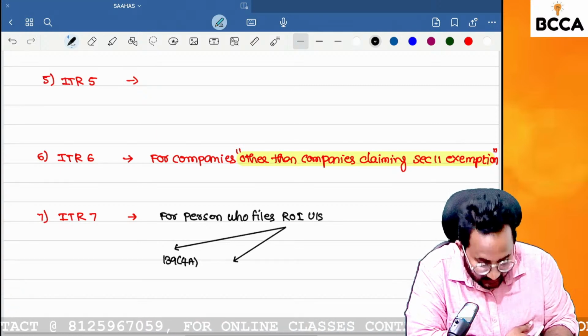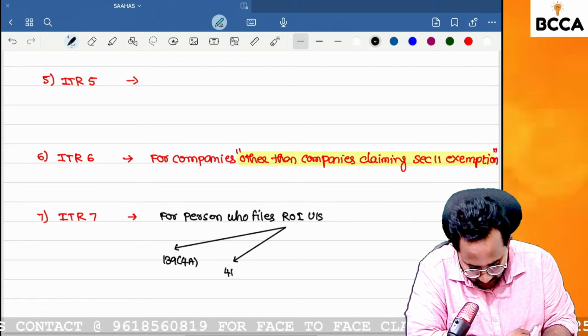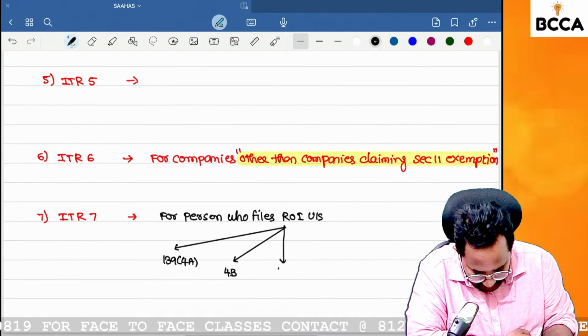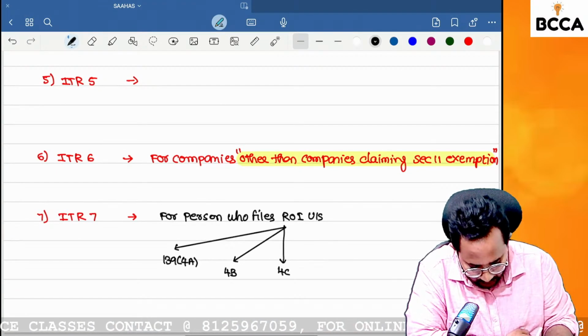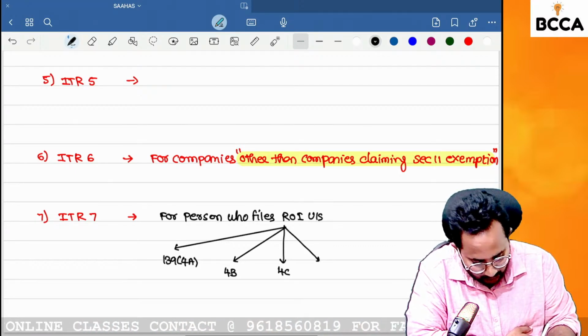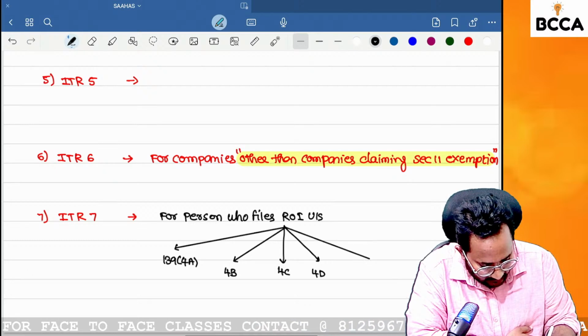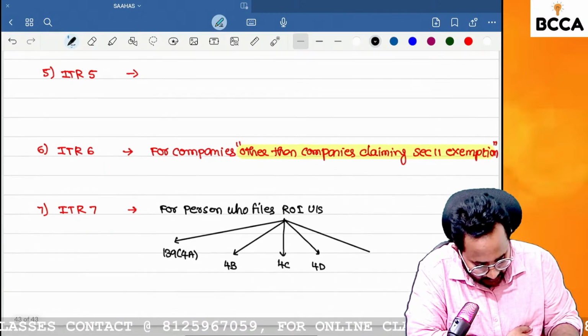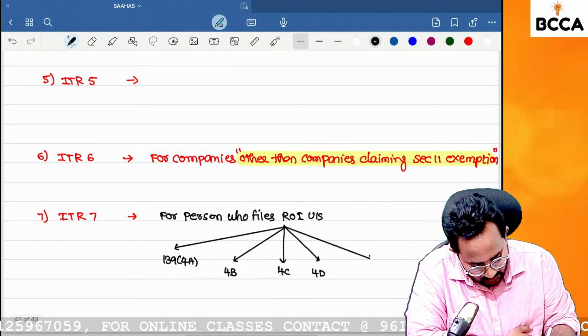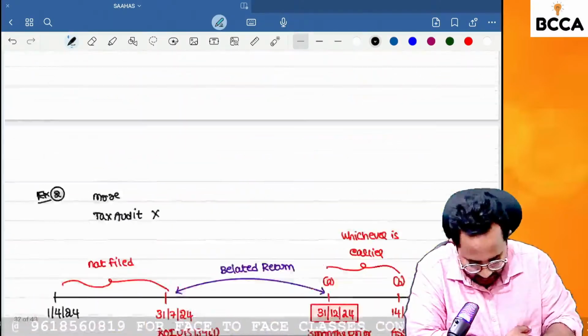Trust. Yesterday only we discussed that. Trust. 139(4B), political party. 139(4C), research association, news agencies, institutions registered under Section 10. Next 4D. What is that 4D? I also forgot that.